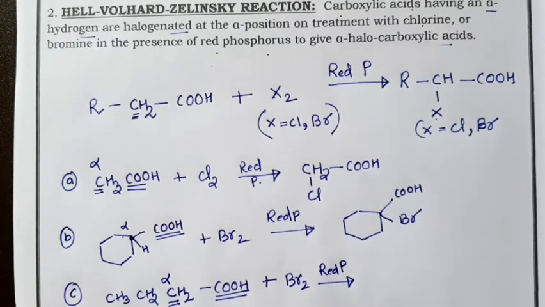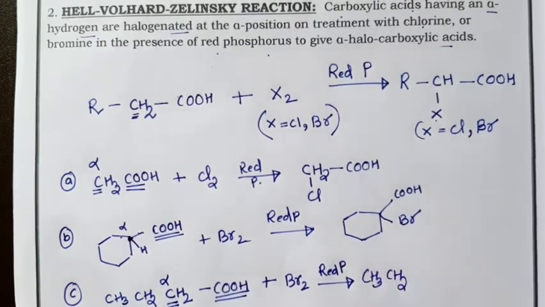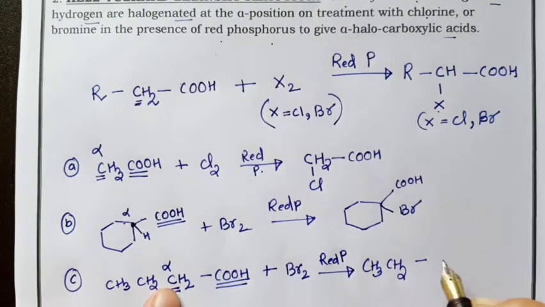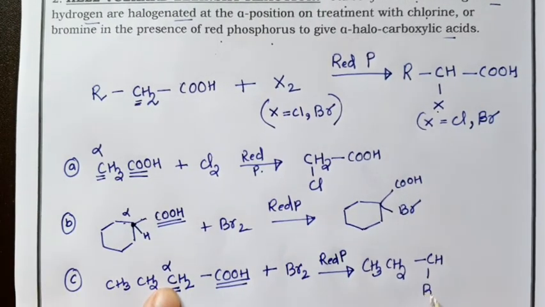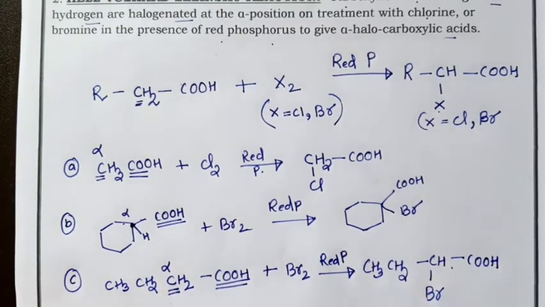This carbon will get brominated, so one hydrogen will get replaced by bromine. All the other carbons will have no change, the CH3 and CH2 stay the same, but this CH will now change to CH with Br and COOH. Hope you have understood this reaction.